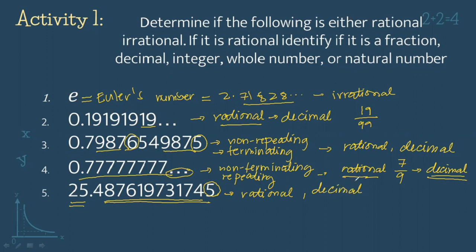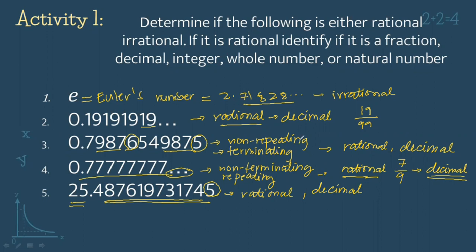So as you can see, my dear students, magiging irrational number lang po ang isang number kapag both non-terminating and non-repeating. Pero kapag ang number po ay non-repeating pero terminating po, katulad po ng example number 3 po natin sa activity na to, still that is rational number.